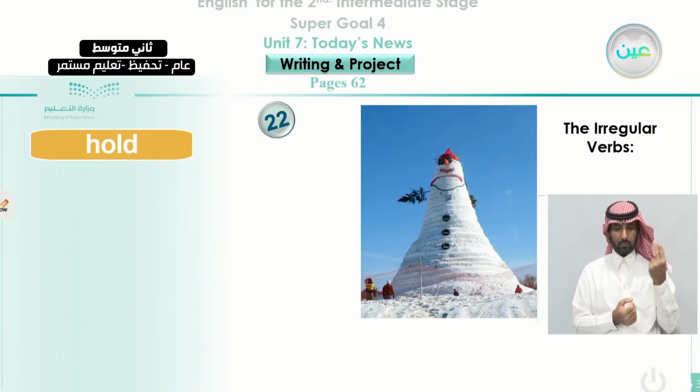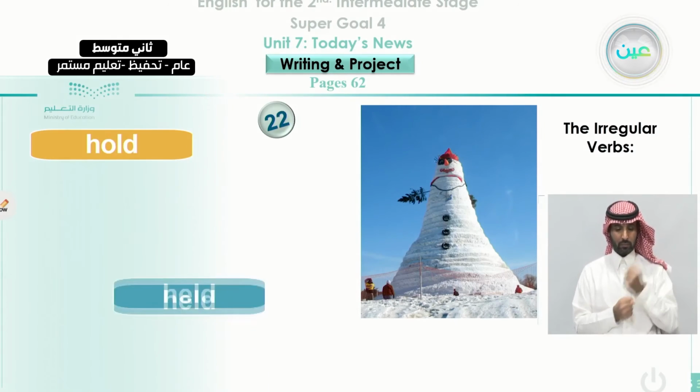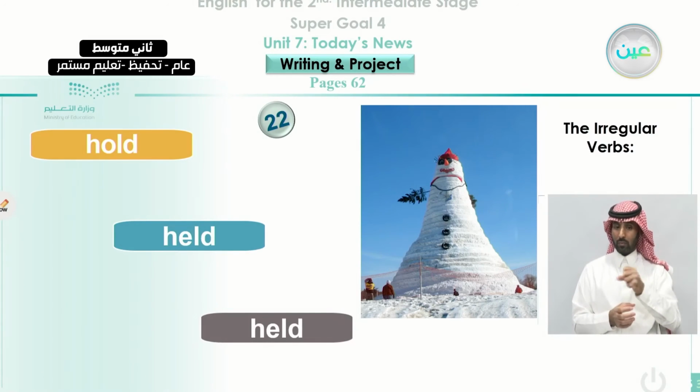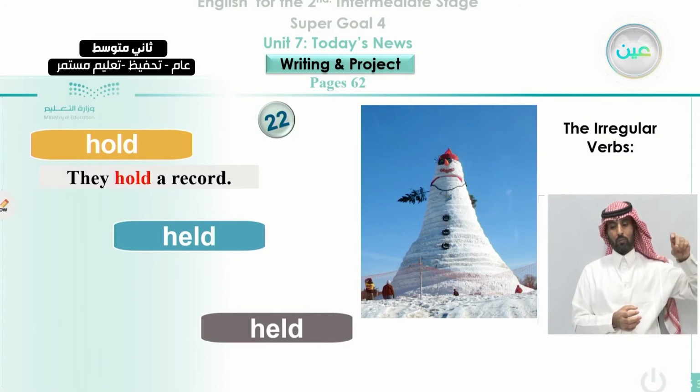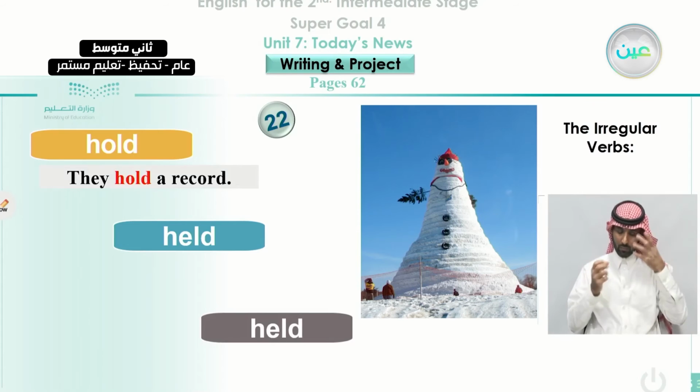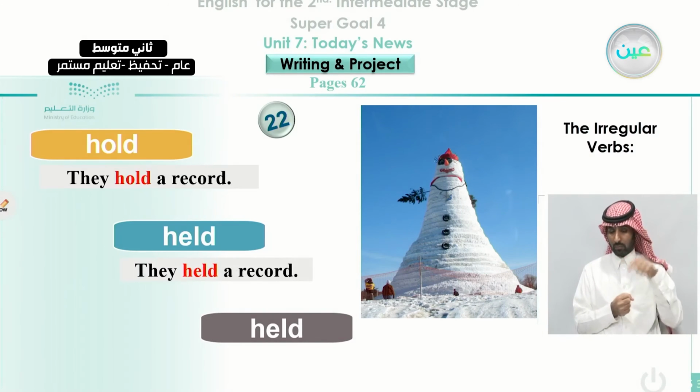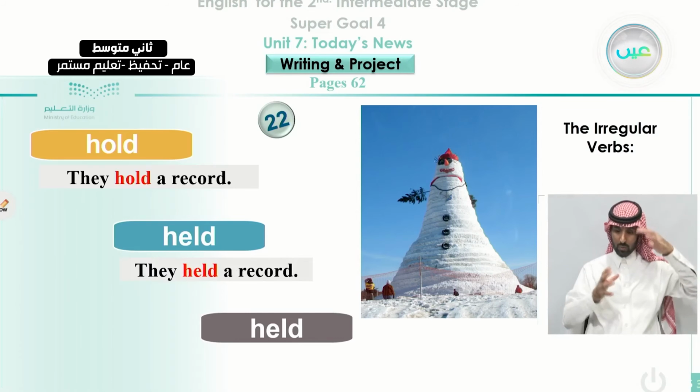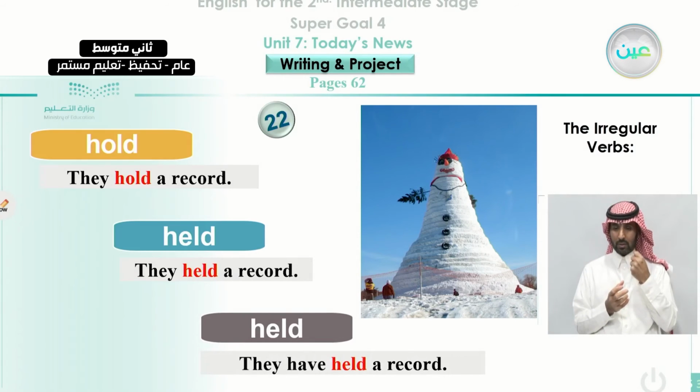In number 22, the verb hold, the past is held, and the past participle is held. They held a record when they built the snowman here. They hold a record. We're talking about it in the present. In the past, we can say here, they held a record when they made the biggest snowman. And also when we talk about it in the present perfect, we say they have held a record.